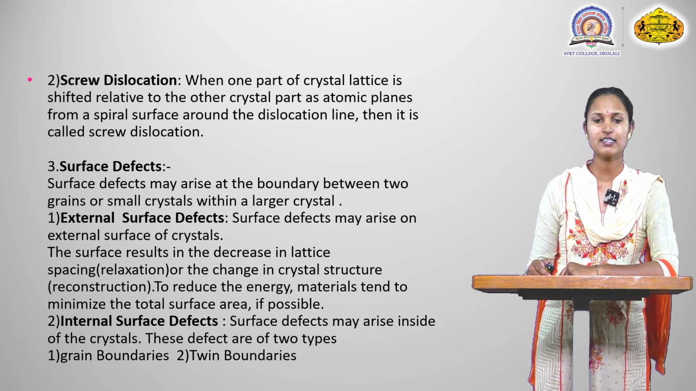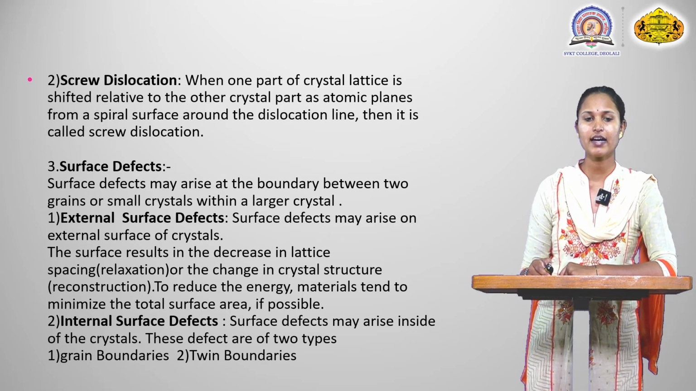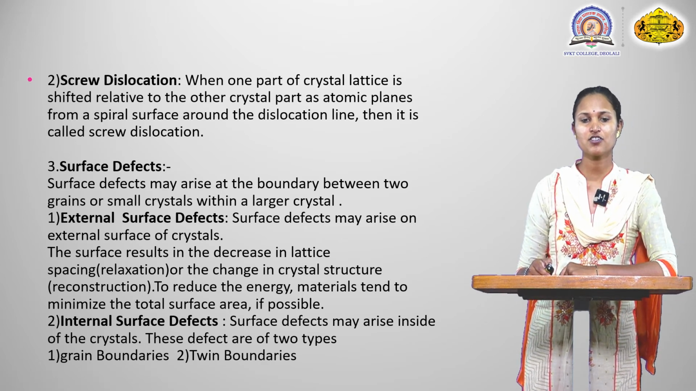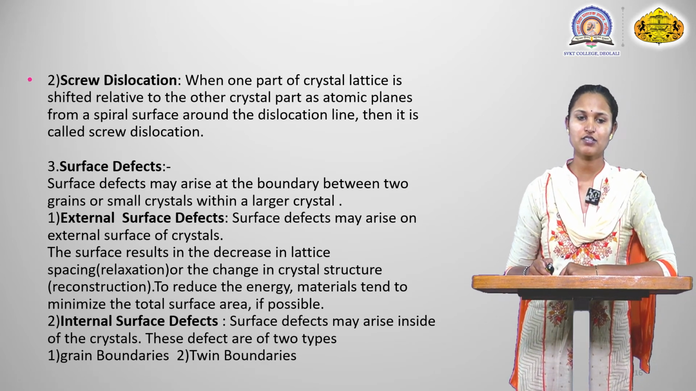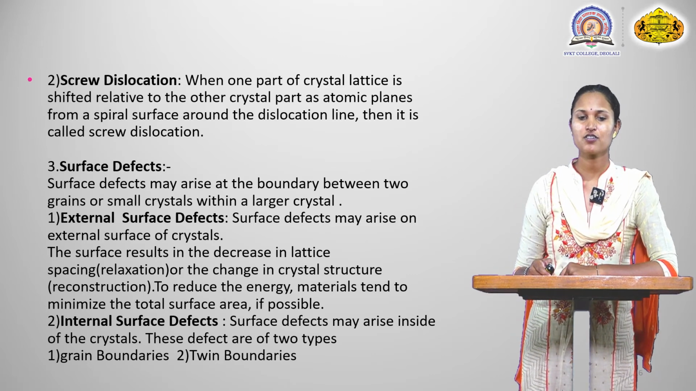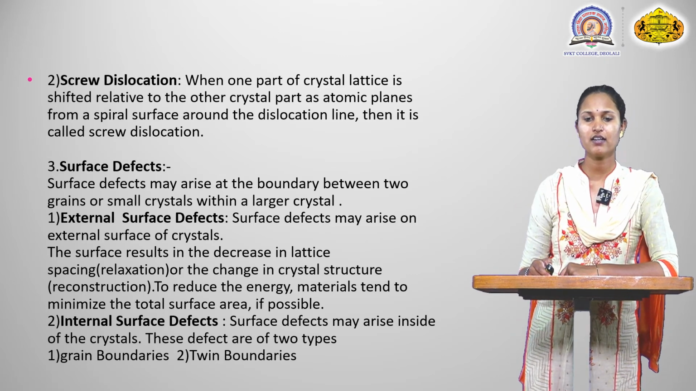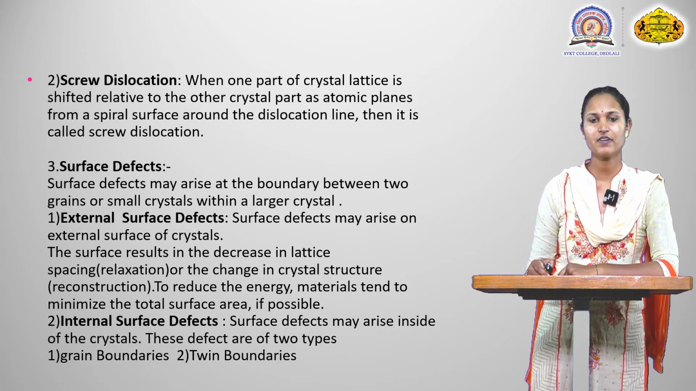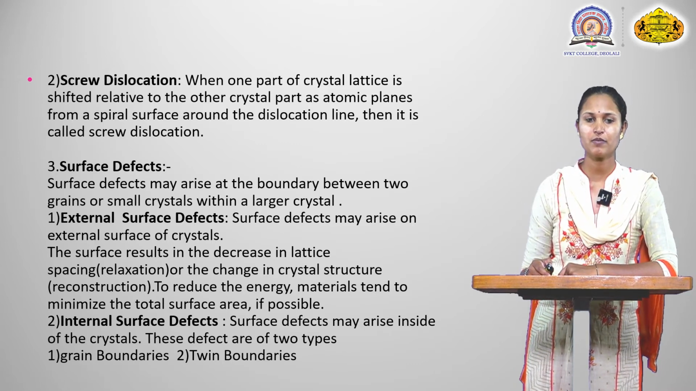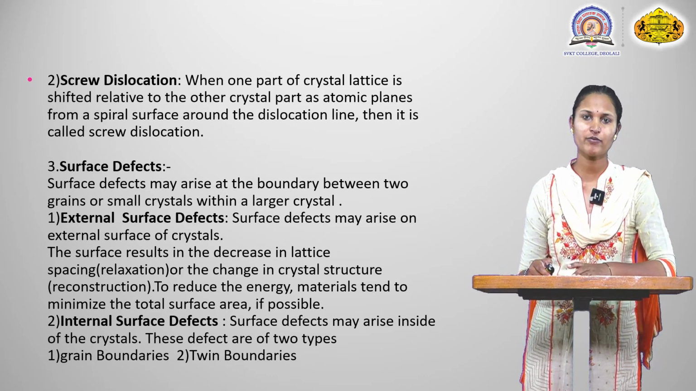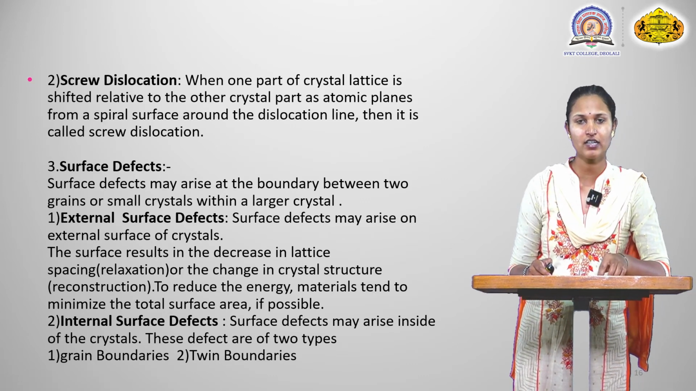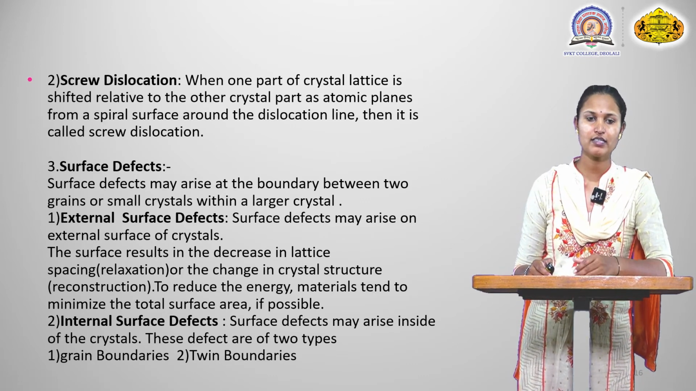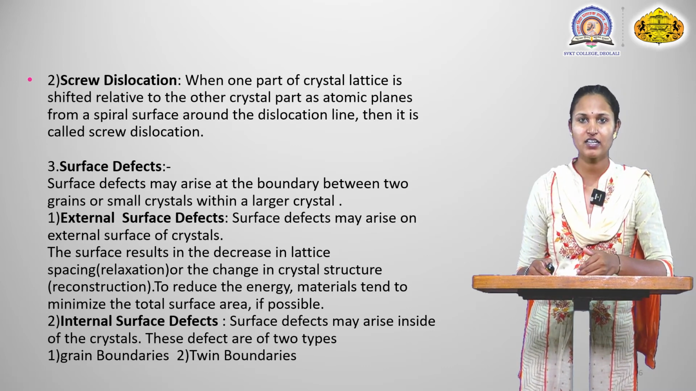The surface results in a decrease in lattice spacing and a relaxation, or a change in crystal structure reconstruction, to reduce the energy. Materials tend to minimize the total surface area if possible, meaning the external surface of that lattice structure is removed. Okay, this is called the external surface defects.